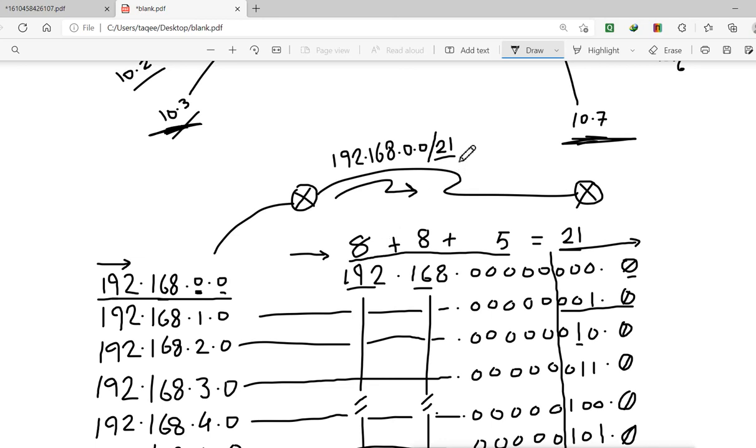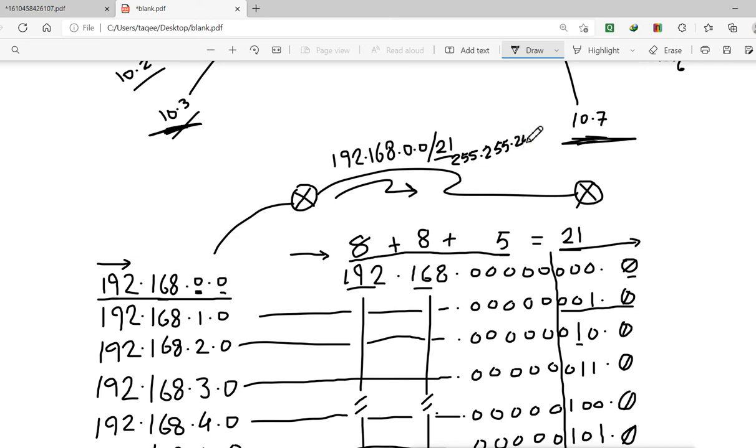8 means 255, all bits are on. Then here is also 8, that means all bits are on, so it will be 255. Then here we have 5 bits on, that means 248.